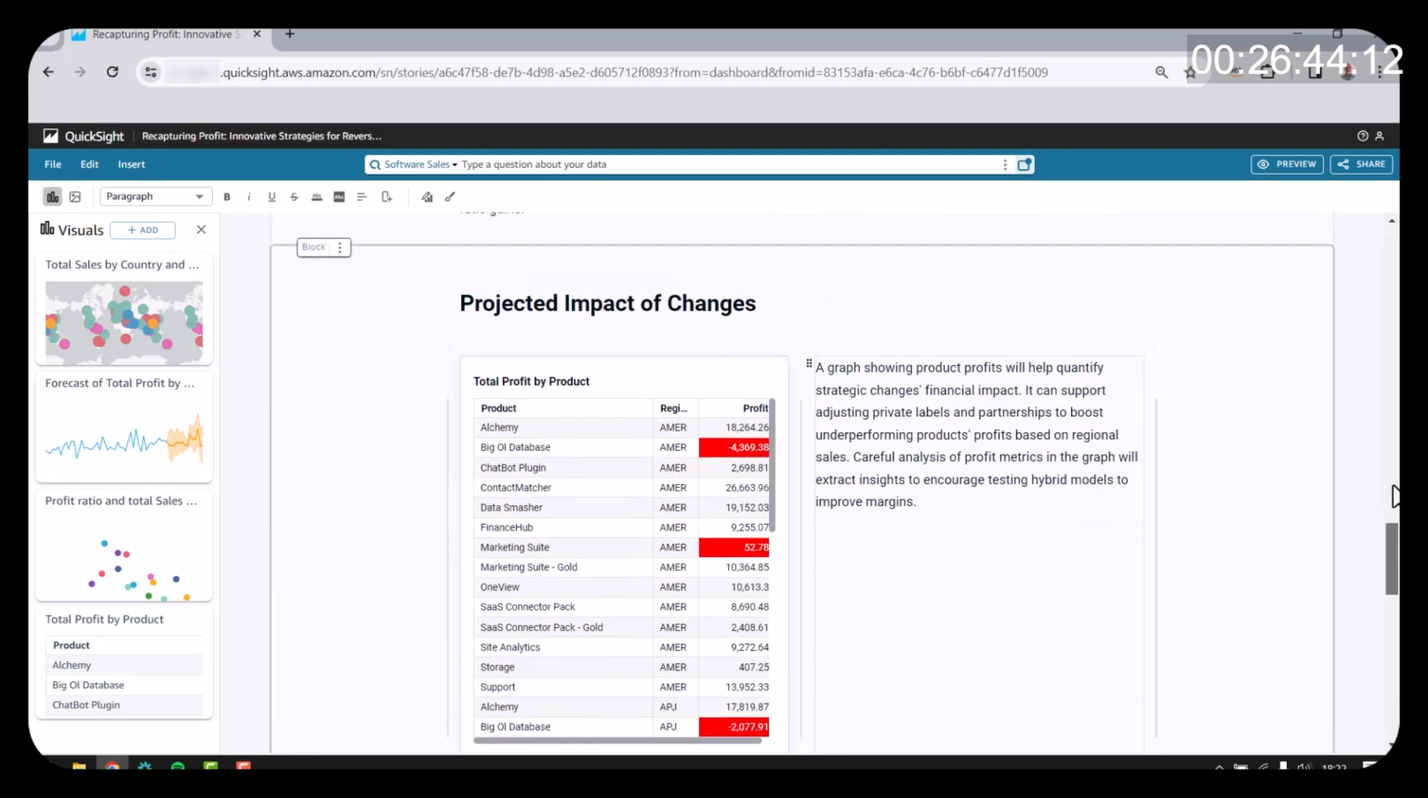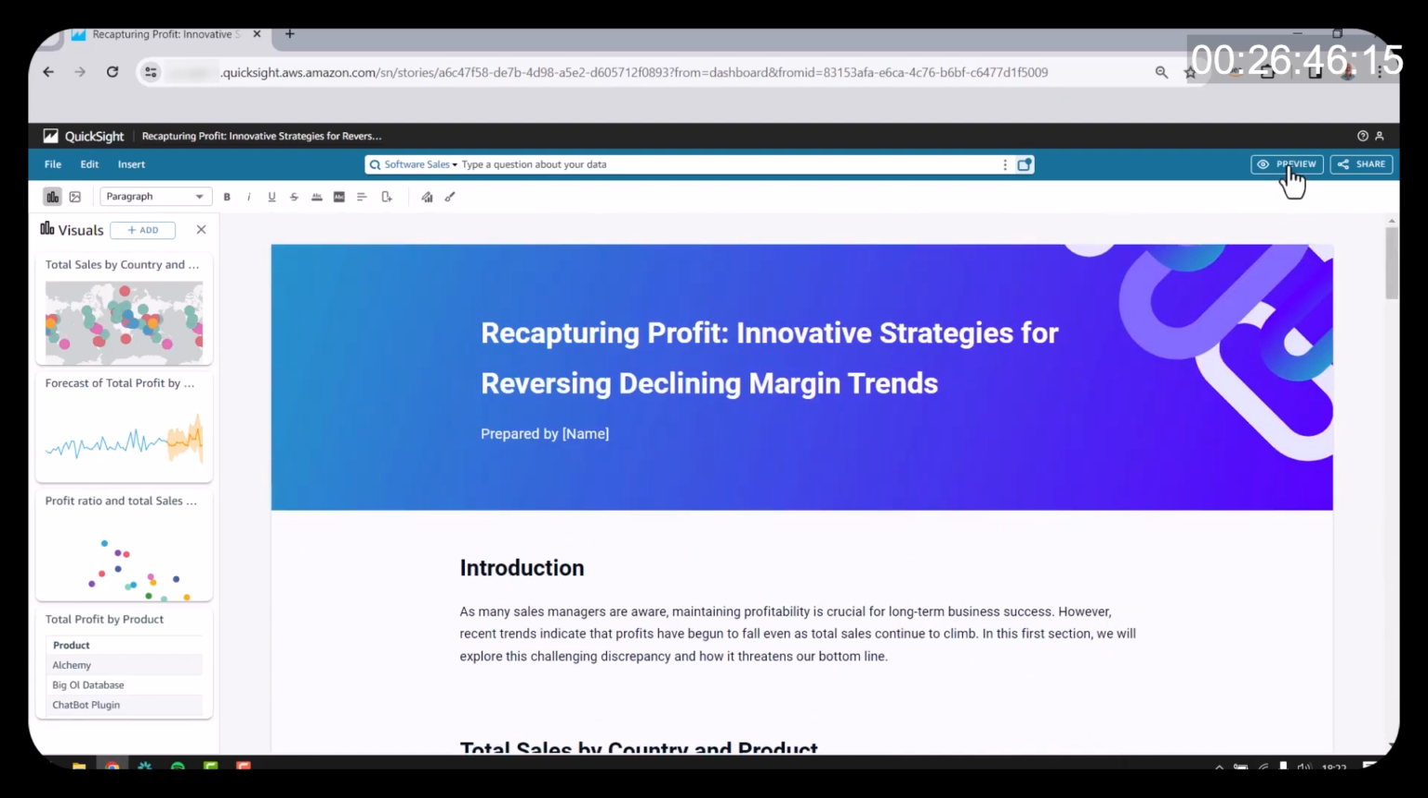Once I've curated this content and ensured it reflects what I want to reflect and everything is all set, then I can either preview this myself and or share this out with my team members, allowing them to access it. So this is the end of the demo for the reader capability. I hope you found this useful.